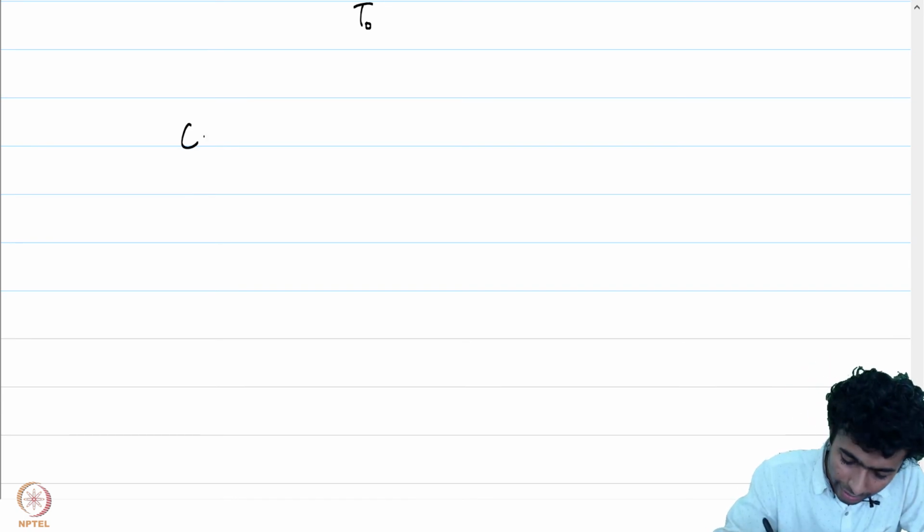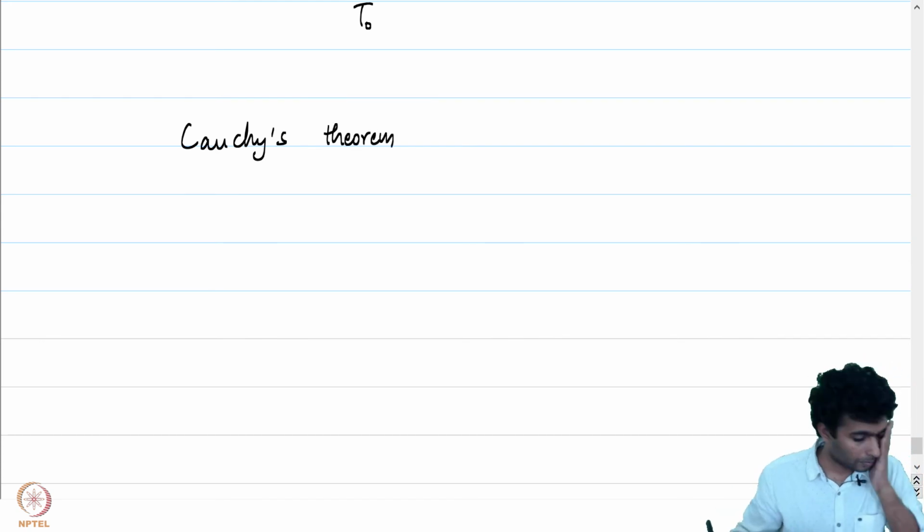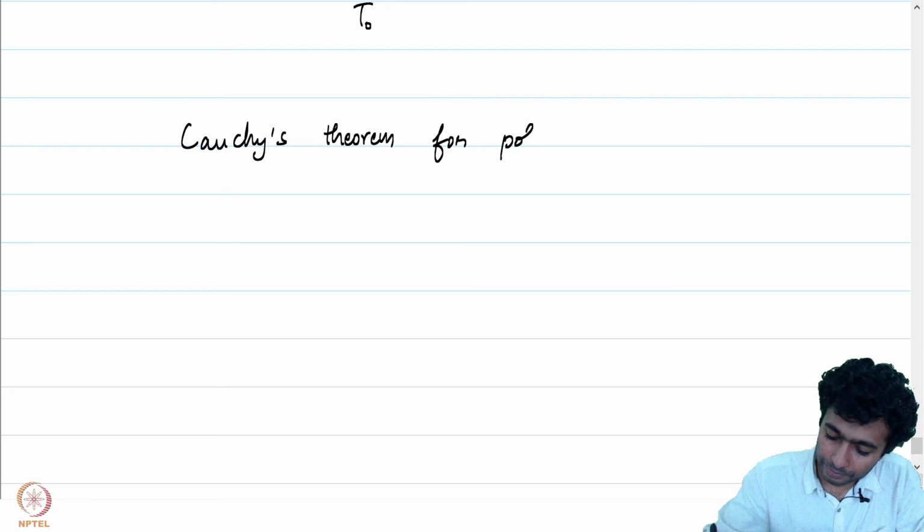So let me write it down, Cauchy's theorem for polygonal paths.